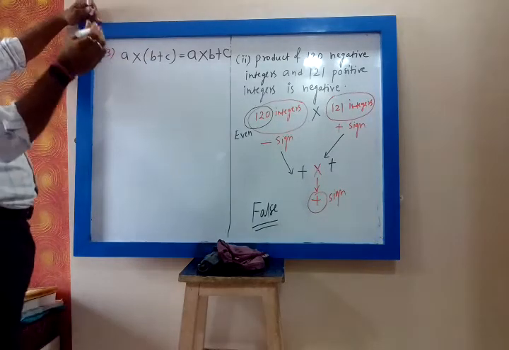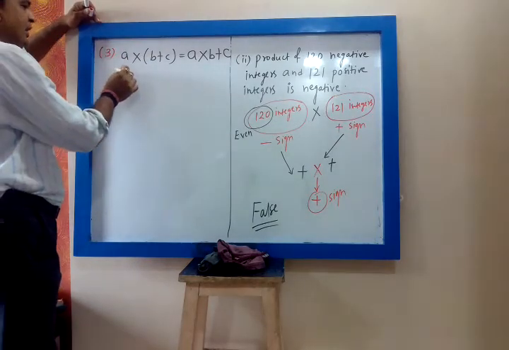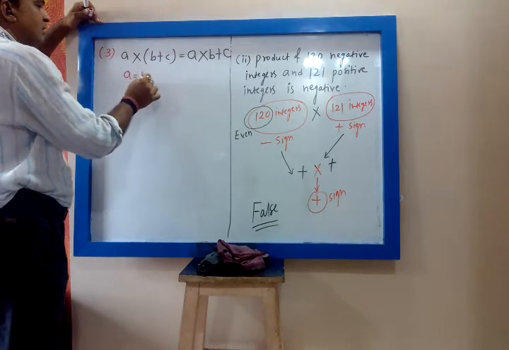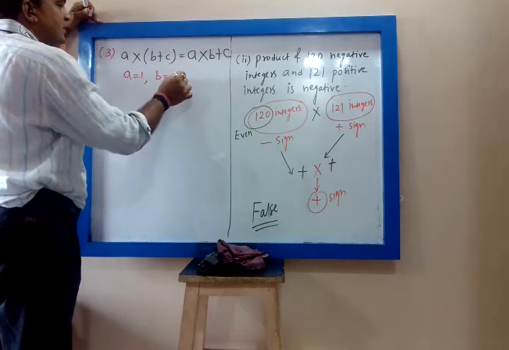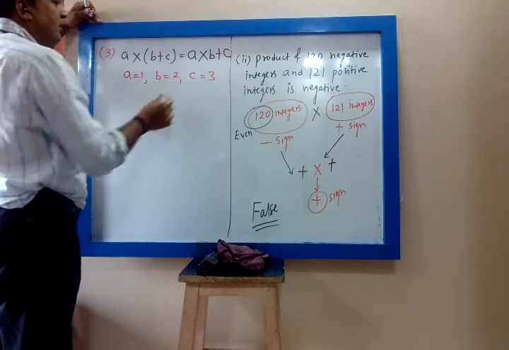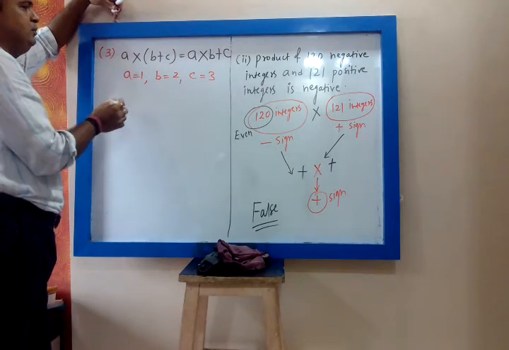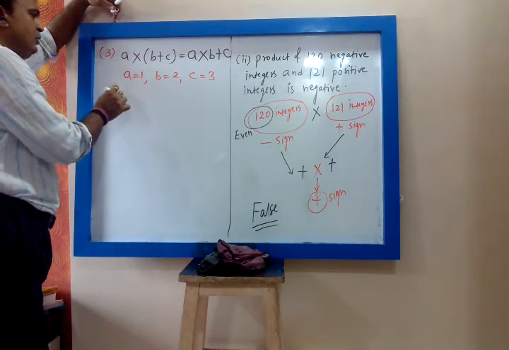You take A as 1, B as 2, C as 3 and find out what A into (B plus C) is.